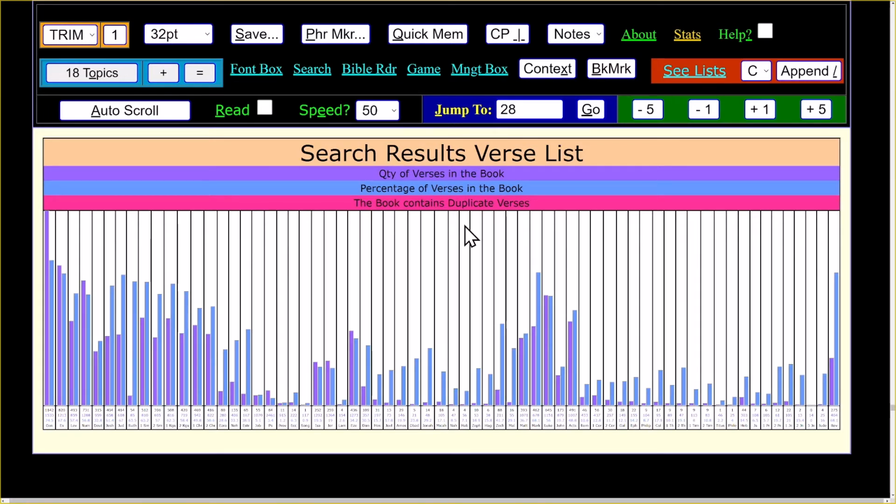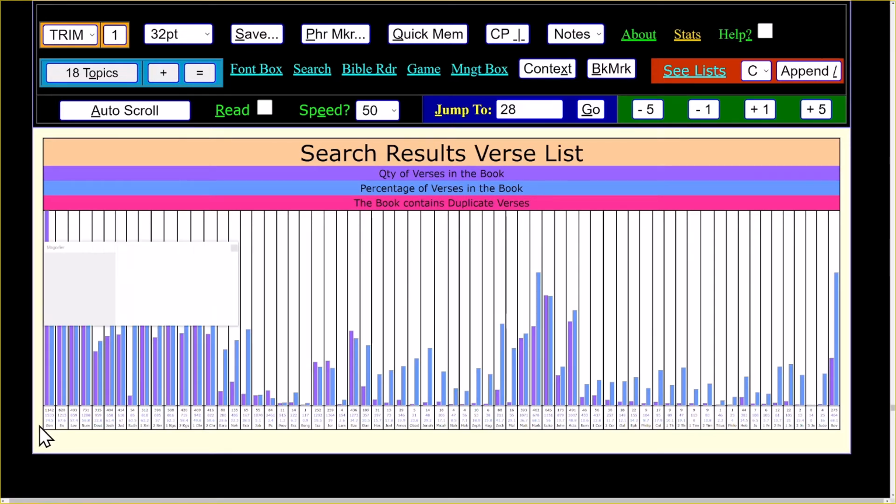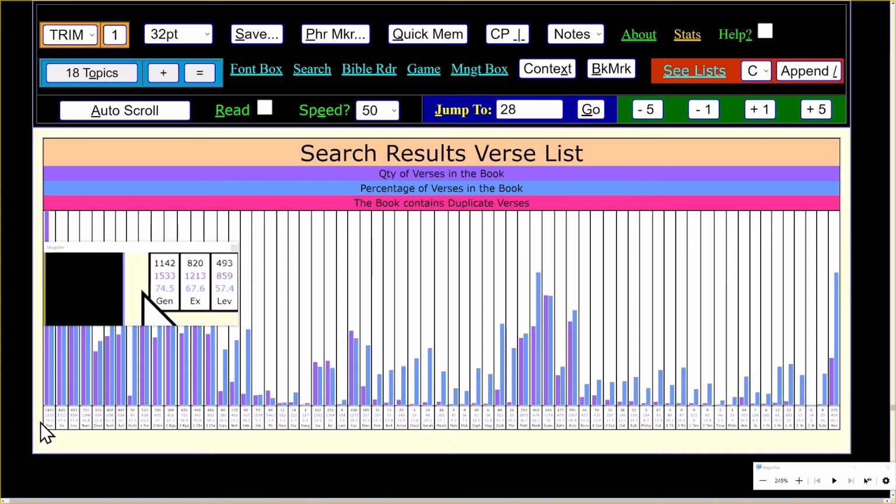When search results end up duplicated, we'll have a yellow highlight down here on the numbers. Let me turn on the Windows magnifier because this is actually a little hard to see. Now we see down here the black numbers, 1,142.